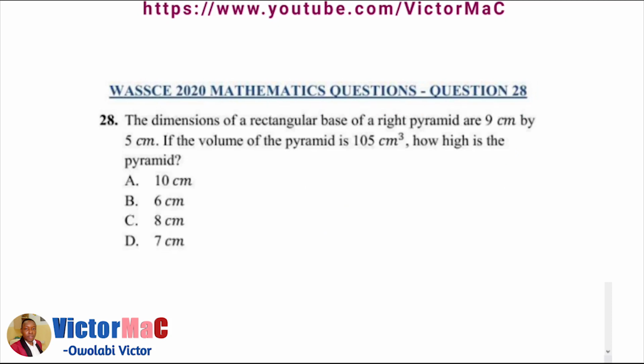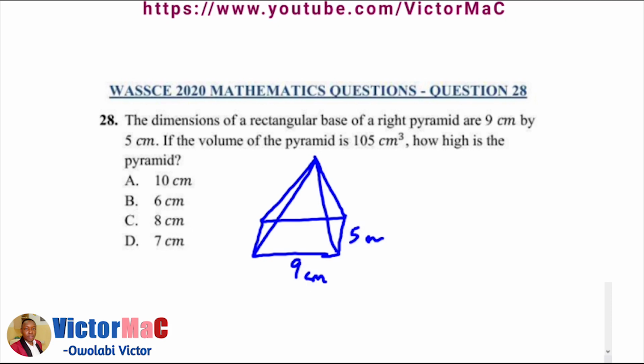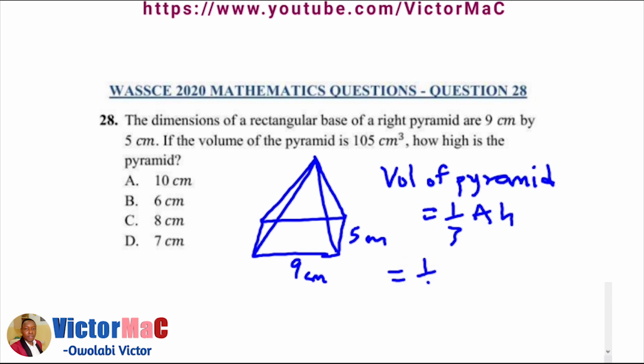Number 28 of the WASSCE 2020 mathematics questions. The dimensions of a rectangular base of a right pyramid are 9 centimeters by 5 centimeters. Okay, looking at the base of a right pyramid, something of this shape. The base is 9 centimeters by 5 centimeters. The volume of a pyramid is given by one-third of its base area times height. And the base area is a rectangle, it is 9 times 5 times the height.